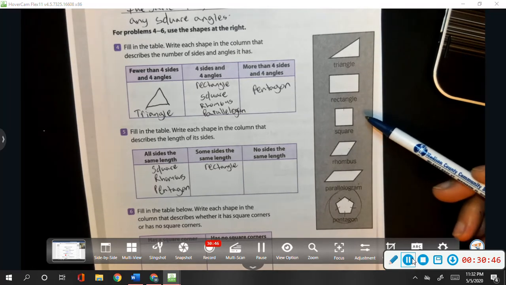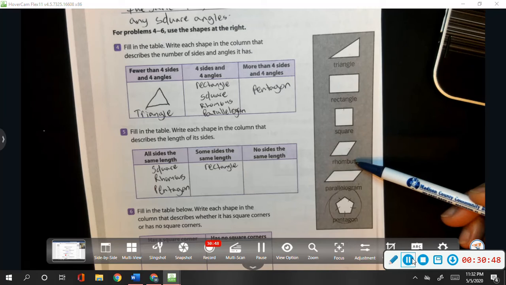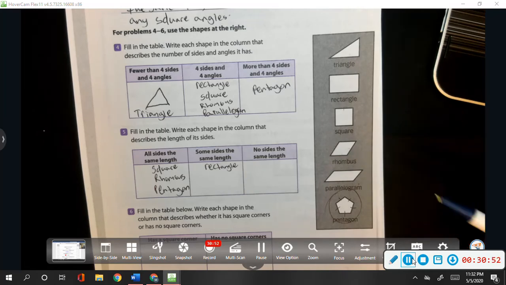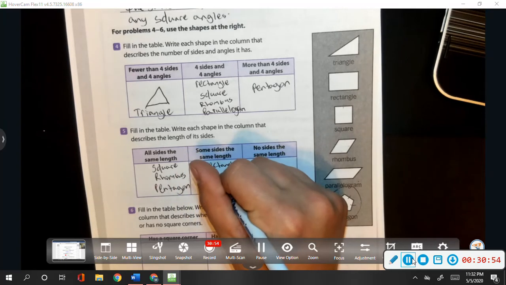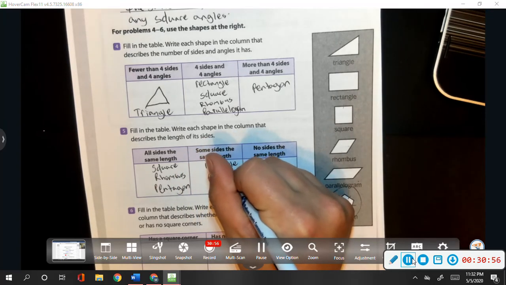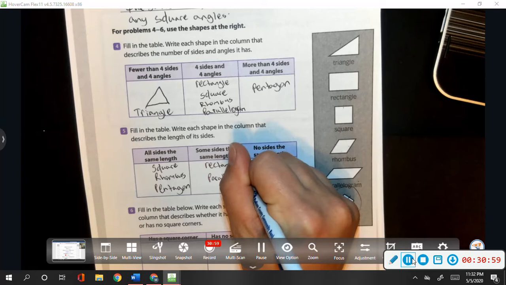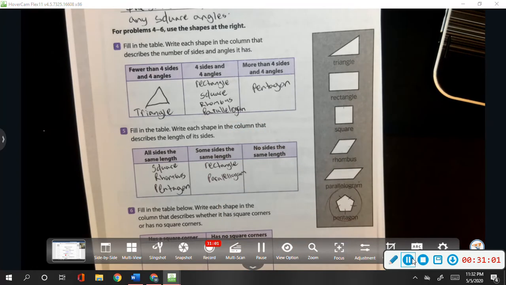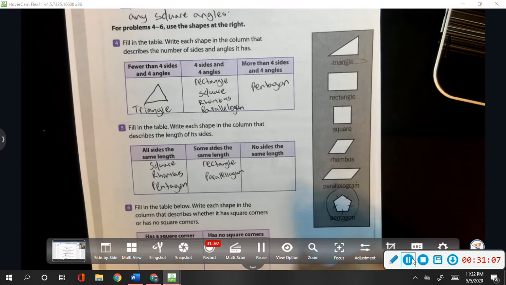The square has all sides. This is only some sides the same. Wouldn't be the rhombus. Our next one would be the parallelogram. Just sound that one out. And then we have no sides the same length, which is our oddball over here, the triangle.